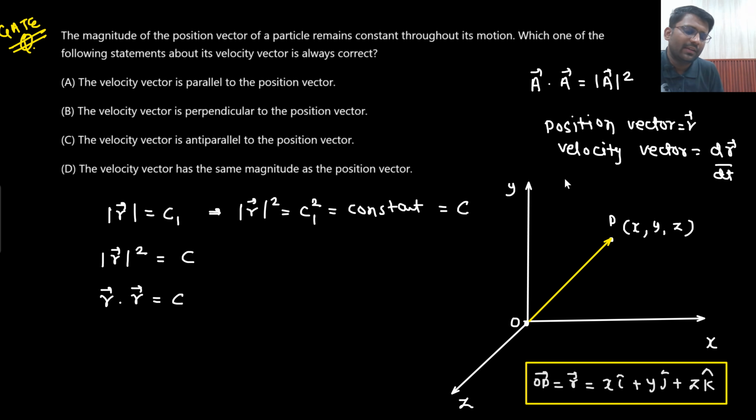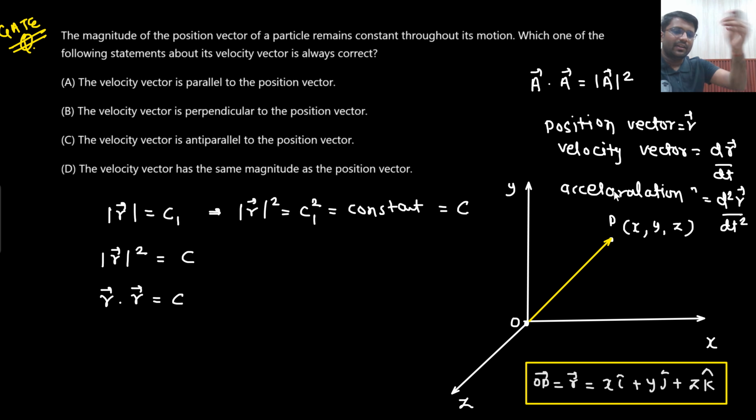And what will be the acceleration vector? Acceleration vector would be one more time differentiation. I hope you know the relation between position, velocity and acceleration: r vector, dr by dt, d square r by dt square.